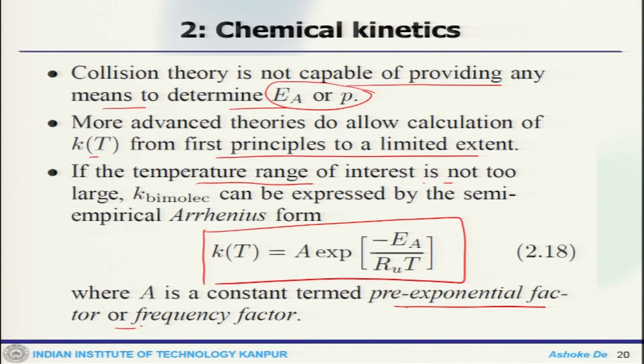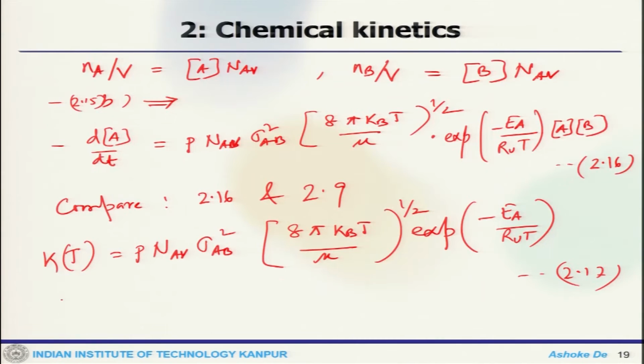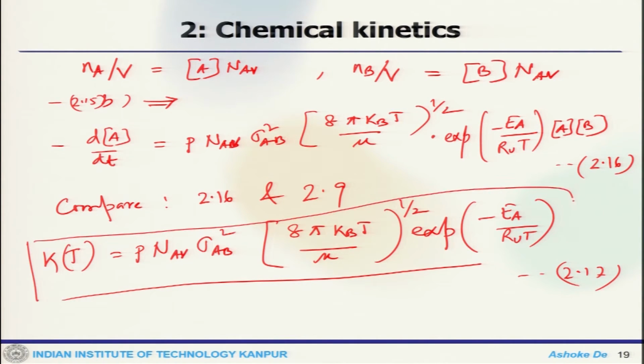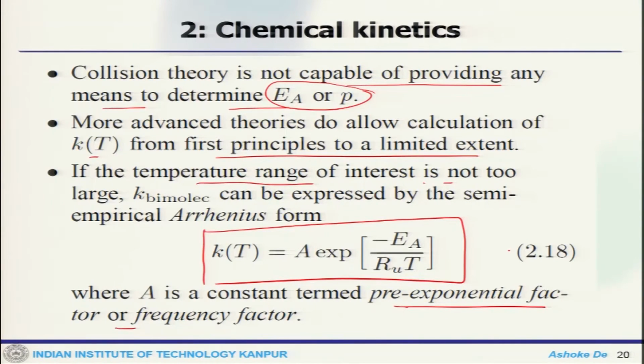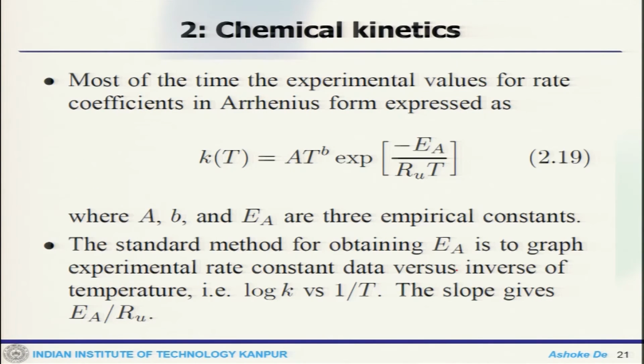So, what essentially you get to see is that the big expression of 2.17, for a particular range of interest, reduces to an Arrhenius expression which looks much more simplified. If you have an idea about combustion or the basics of combustion, in reaction kinetics we talk about the Arrhenius expression, but that comes from this basis.